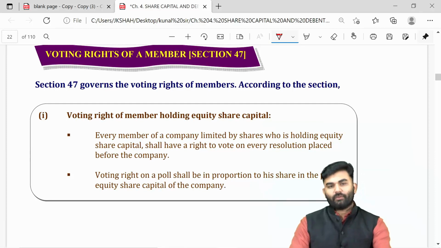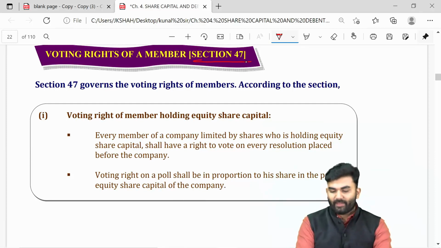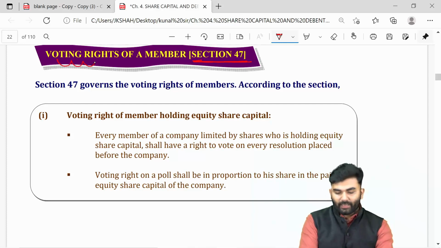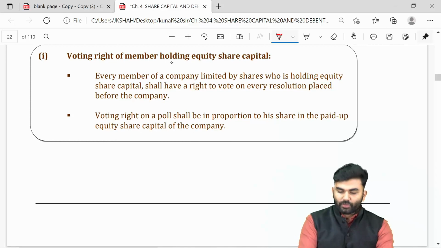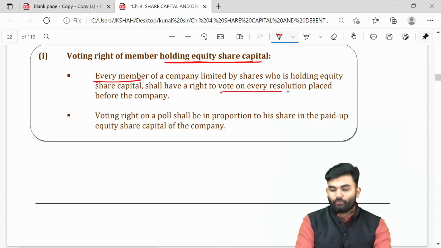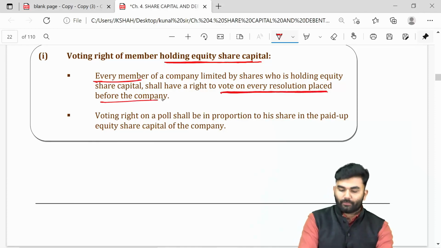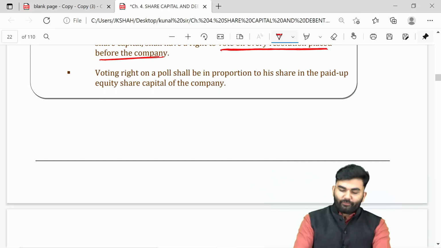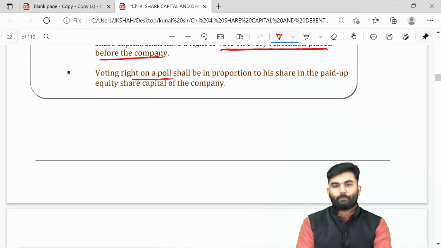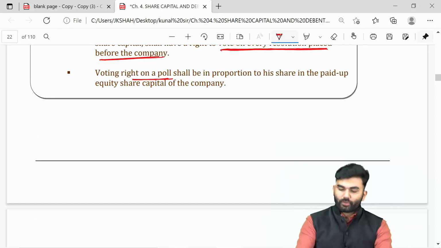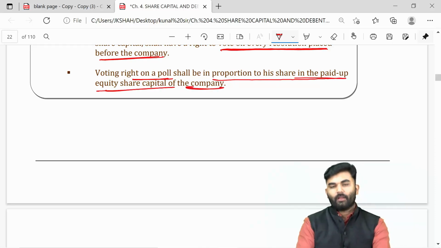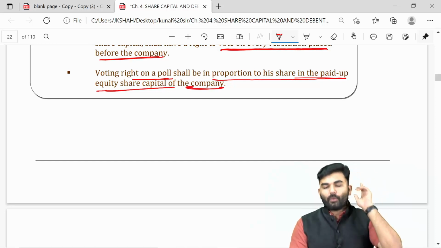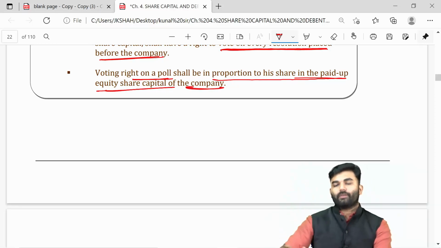The next provision over here is about section number 47, which deals with voting rights of a member. See, if you are a member who is holding an equity share of a company, then yes, you have a right to vote on every resolution placed before the company. In fact, if the voting is to be done by a poll, then your votes will be in proportion to your share in the paid up equity share capital of the company. Higher your share inside the paid up equity share capital, higher the votes you will enjoy.